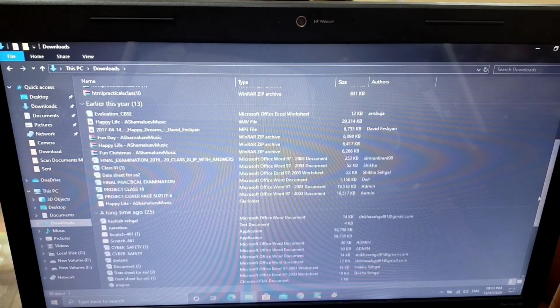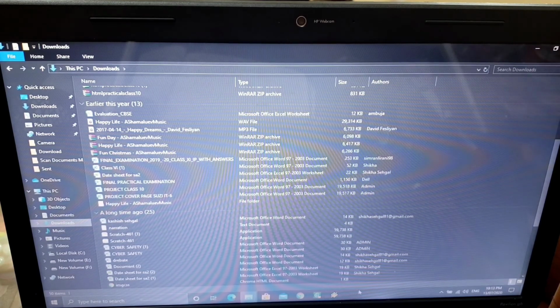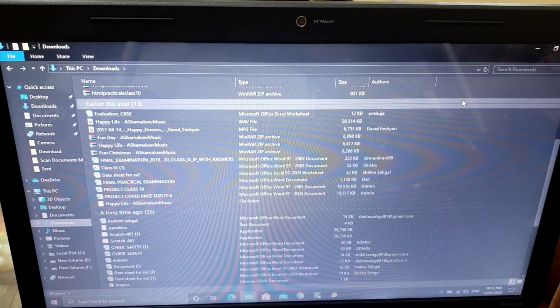Similarly, when you have a long list of files which is not able to cover the screen, then at the bottom you will get the horizontal scroll bar. Here you can see it is showing 50 items. So this is basically, students, the number of items this particular folder consists of. This is called status bar, where you will get the summary of your documents which that particular window consists of.